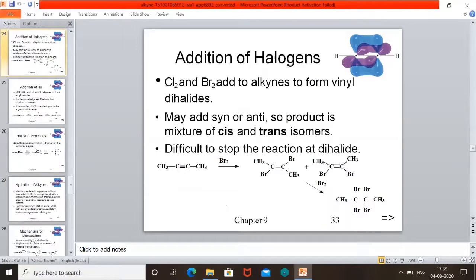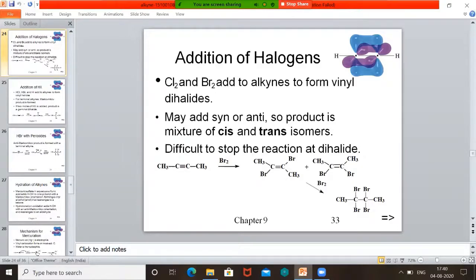Similarly, addition of halogens. You add halogens, chlorine or bromine, to alkyne to form vinyl dihalides. The addition may be syn or anti, so the product is a mixture of cis and trans. There are two chances: the halogen may add at the syn, that means cis position, or the trans position, and we get a mixture of cis and trans. It is difficult to stop the reaction at the dihalide level. So four halogen groups add here, because the dihalide becomes more reactive, hence with excess bromine it reacts and we form a single bonded product, that is alkane. So this is addition of halogen.